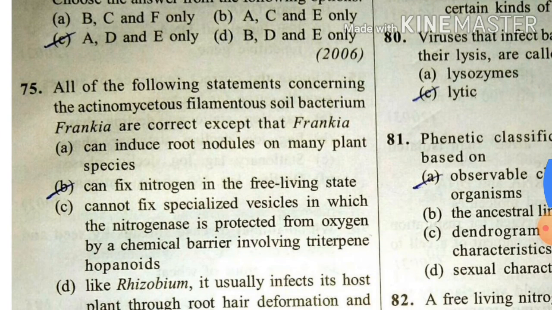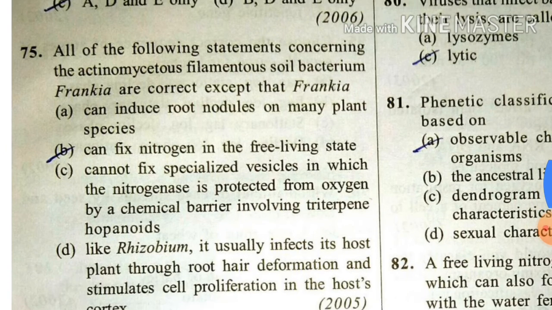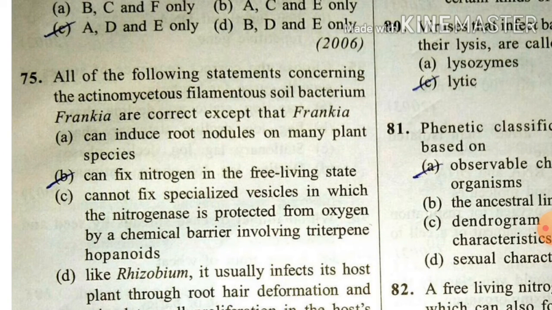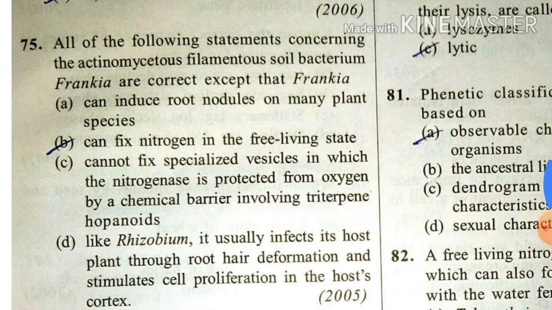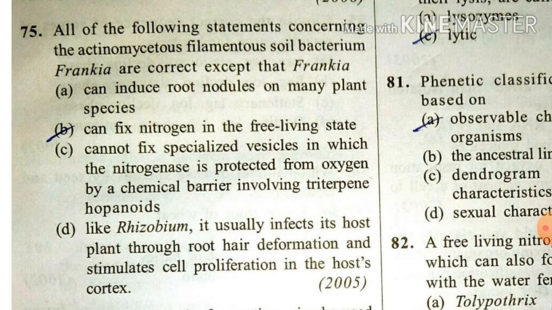Okay. All of the following statements concerning the Actinomycetes filamentous soil bacterium Frankia are correct except that Frankia can fix nitrogen in the free living state. This is not true. Okay, rest all the three statements are true, that Frankia can induce root nodules on many plant species. Frankia can fix nitrogen in specialized vessels in which a nitrogenase is protected from oxygen by chemical barrier involving triterpene hopanoids.